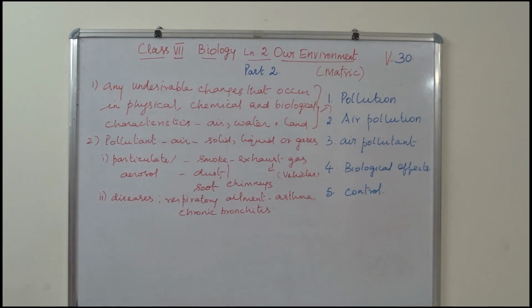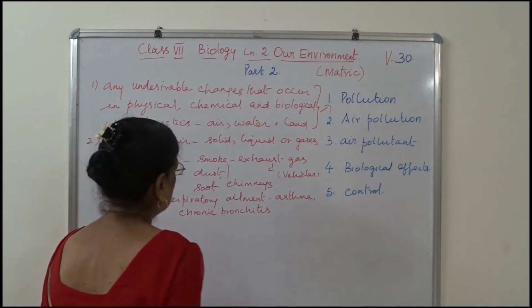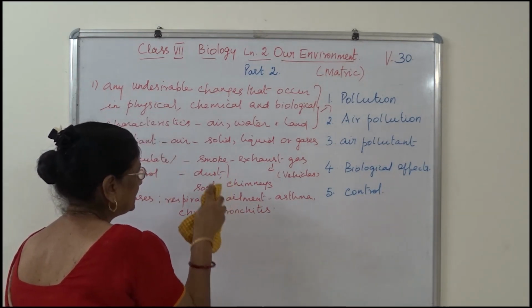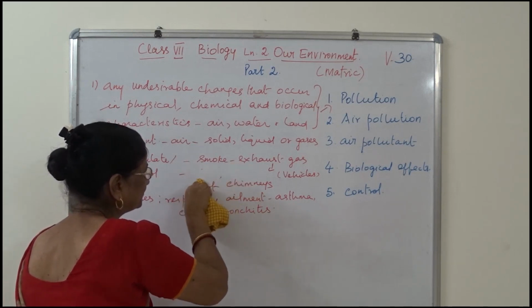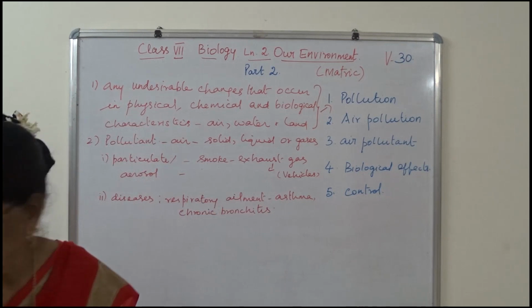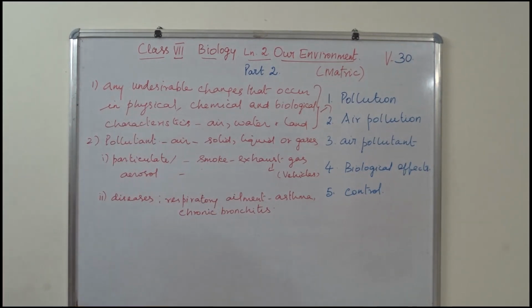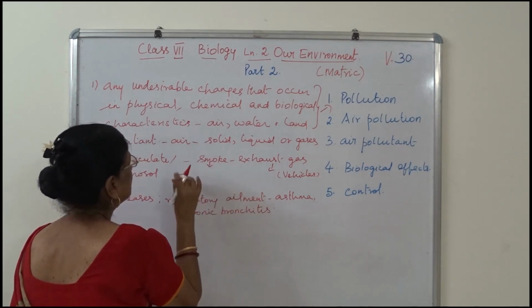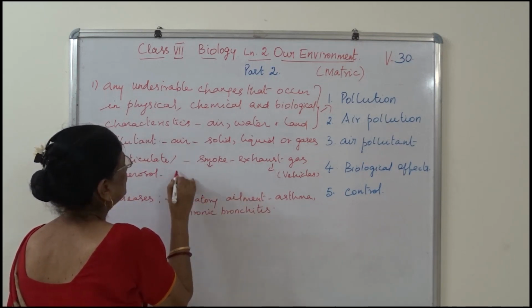Here smoke and chimney, dust and soot. Exhaust gas is emitted by vehicles, smoke is emitted through chimneys.